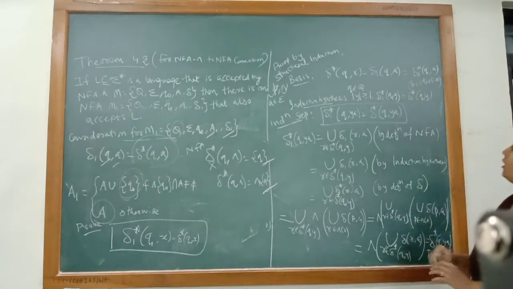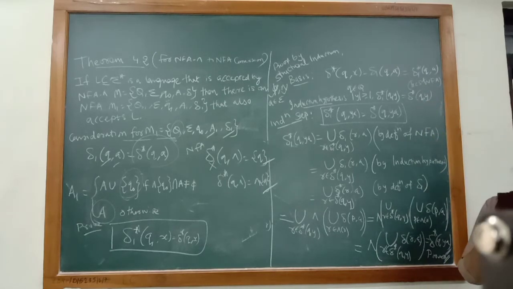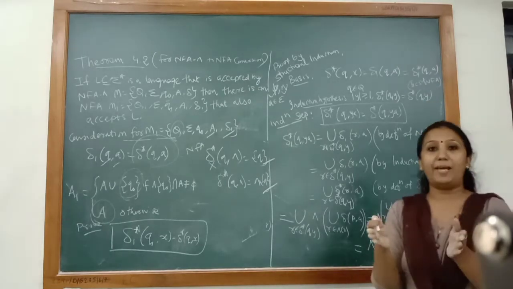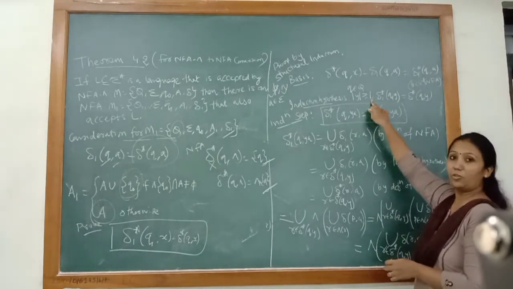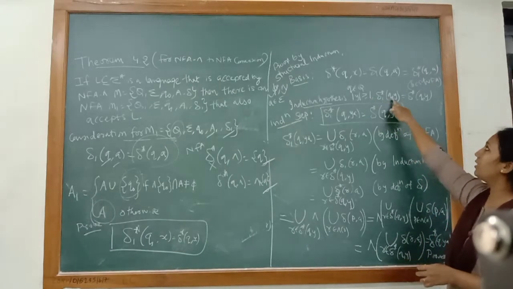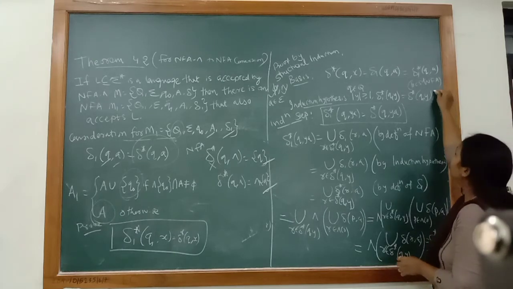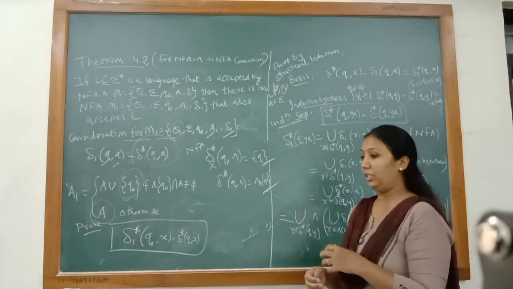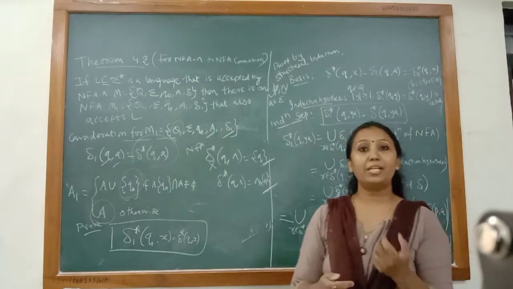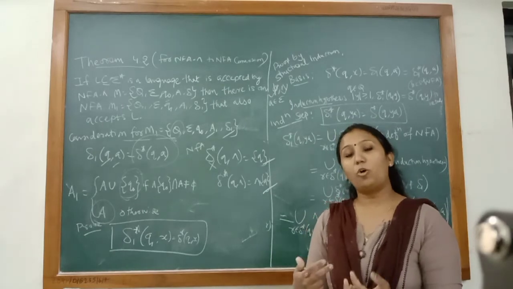Is it clear? Now we are interested in the induction hypothesis. The induction hypothesis should be a middle value. Here we are considering some string y whose length is greater than or equal to 1. So delta 1 star Qy is equal to delta star Qy. This is what we assume to be true. Clear? Now in the induction step, we are interested in proving that if some string x is accepted by NFA null, then there would be an NFA that also accepts the same string.